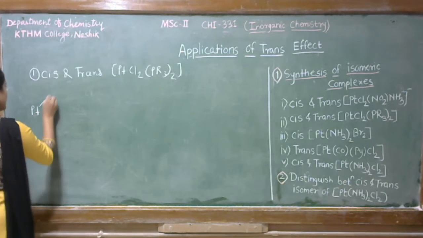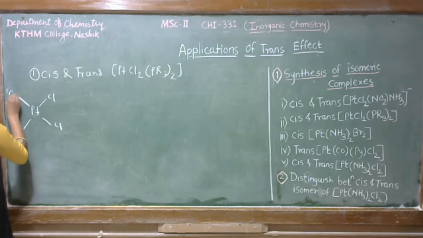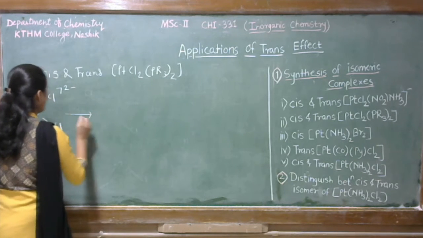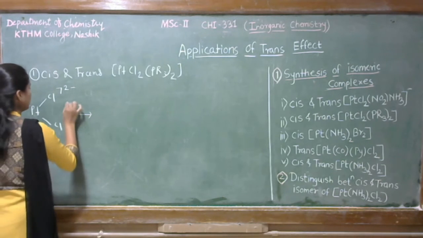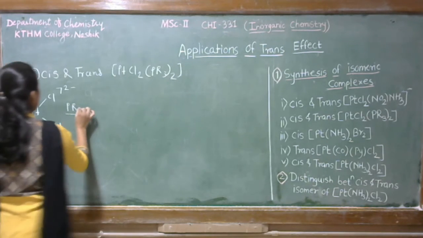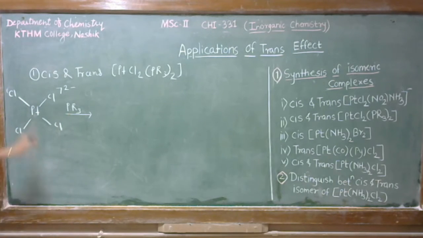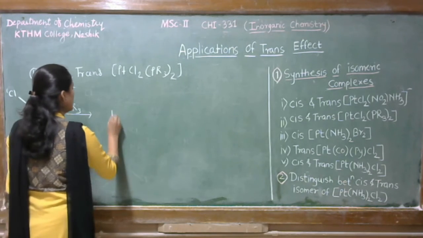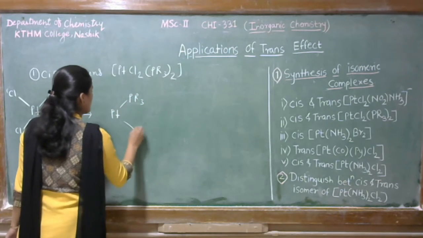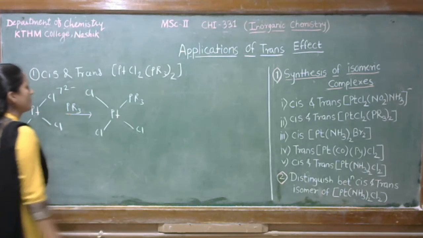If the starting complex is PtCl4 2-, when we treat 1 mole of PR3 with this complex, any one chlorine gets replaced by this PR3. So Cl is replaced by PR3, and we get such type of isomer.